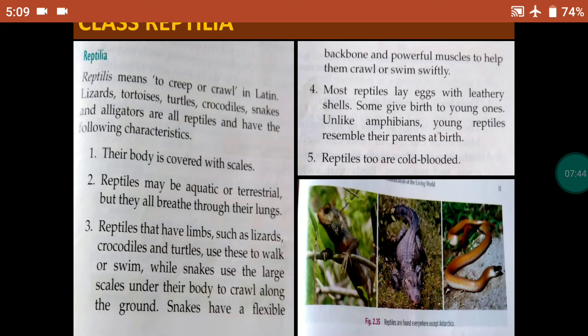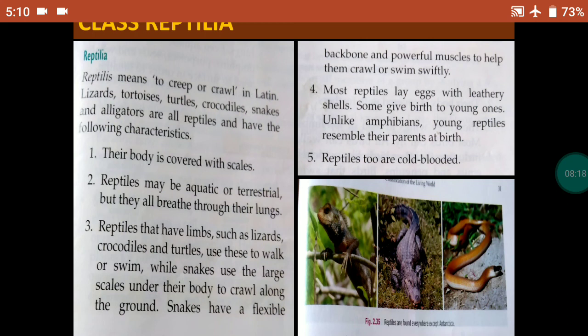Most reptiles lay eggs with leathery shells. So eggs are covered with a shell that is quite leathery. Some give birth to young ones. Unlike amphibians, young reptiles resemble their parents at birth. So amphibians, when they hatch out of the eggs, do not look like their parents. But reptiles, the young ones, when they hatch, look exactly like their parents. Reptiles too are cold blooded.